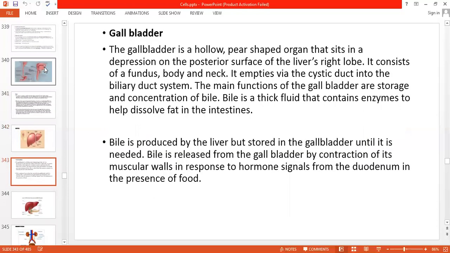You can see. Then gallbladder. Gallbladder is a hollow, pear-shaped organ that sits in a depression on the posterior surface of the liver. It is present at the back side of the liver. It consists of fundus, body, and neck. Bile is a thick fluid that contains enzymes to help dissolve fat. What is the function of the bile? It dissolves the fat. Bile is produced by the liver but stored in the gallbladder until it is needed. Bile is released from the gallbladder by contraction of the muscle wall in response to hormonal signals from the duodenum in the presence of food.